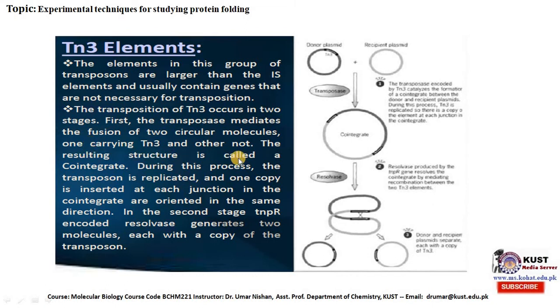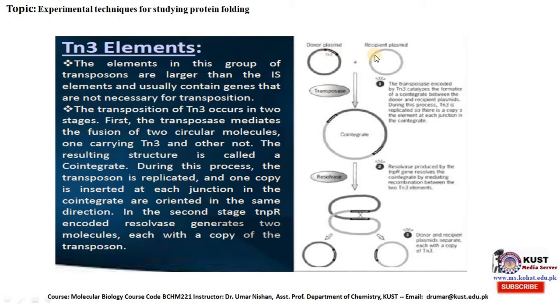The resulting structure is called a co-integrate. During this process, the transposon is replicated and one copy is inserted at each junction in the co-integrate, oriented in the same direction. In the second stage, TNPR-encoded resolvase generates two molecules, each with a copy of the transposon.